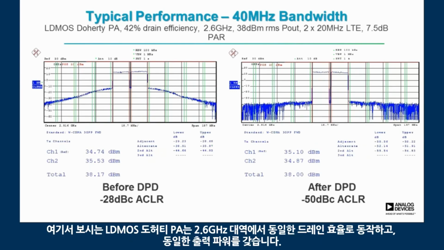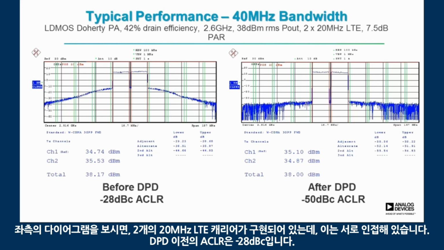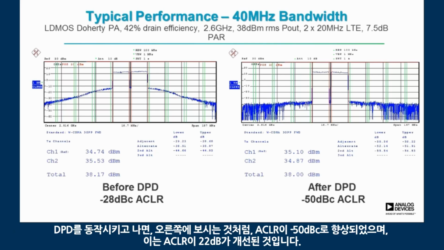So what we're looking at here is an LDMOS Doherty PA again, operating at about the same drain efficiency, this time in the 2.6 gigahertz band and about the same output power. We're implementing two 20 megahertz LTE carriers adjacent to each other, as you can see in the left-hand side diagram. And the ACLR before DPD is minus 28 dBc. And then after we turn on the DPD, as you move to the right, the ACLR has improved to minus 50 dBc. So a 22 dB improvement in the ACLR.